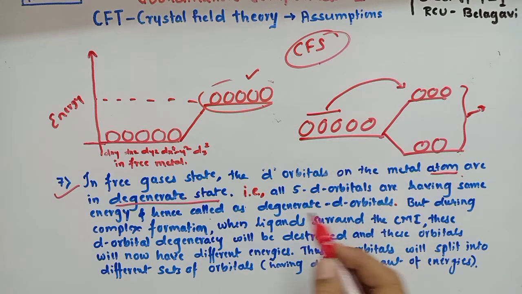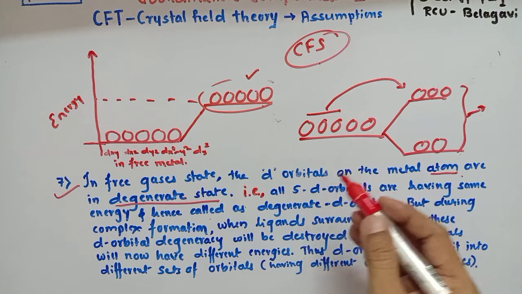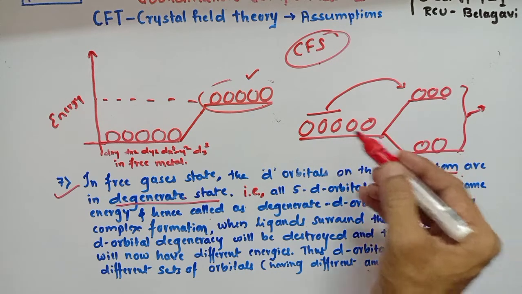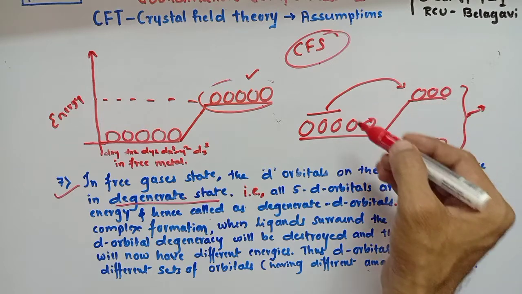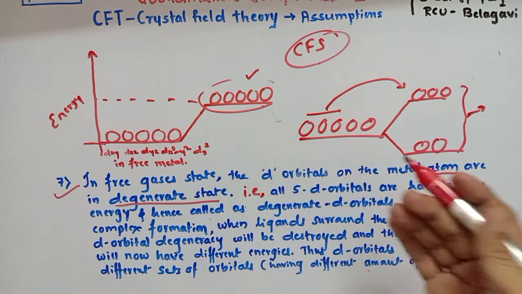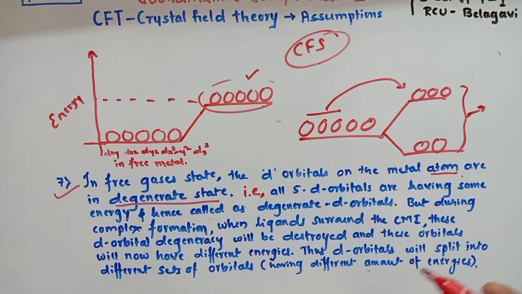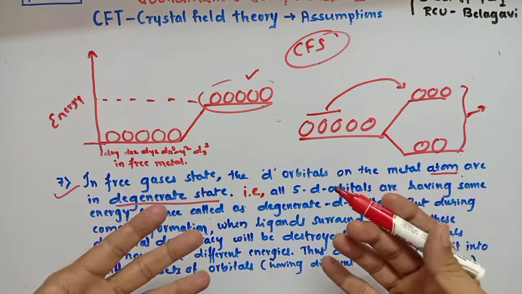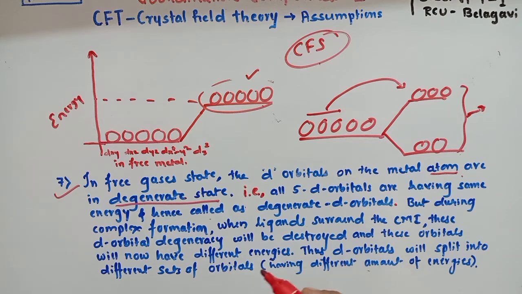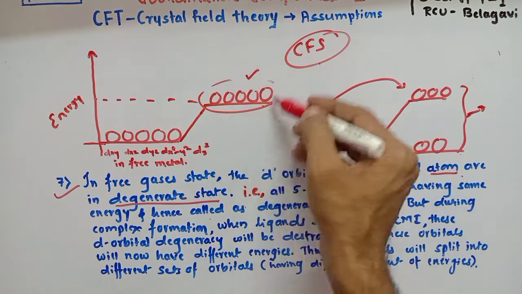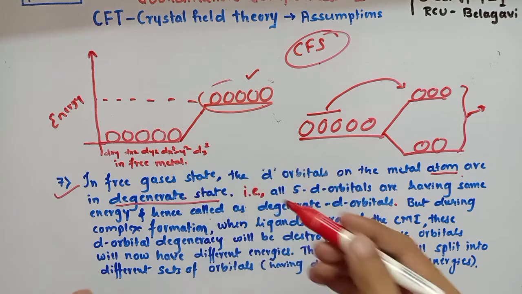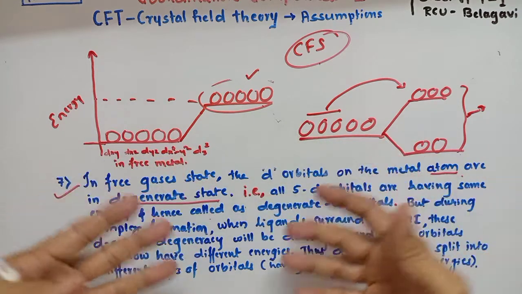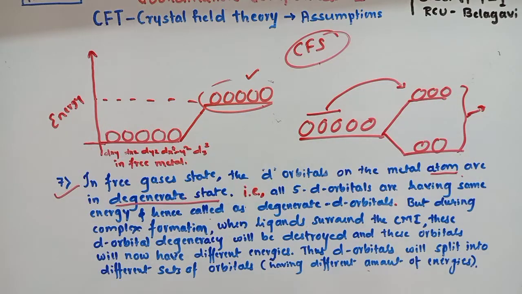Now in general, whenever we prepare complexes, either 6 ligands or 4 ligands are going to attack the center metal ion. That means generally 6 ligands or 4 ligands make bonds with the center metal ion. With these 6 or 4 ligands, it is not possible to produce a spherical field around the center metal ion.